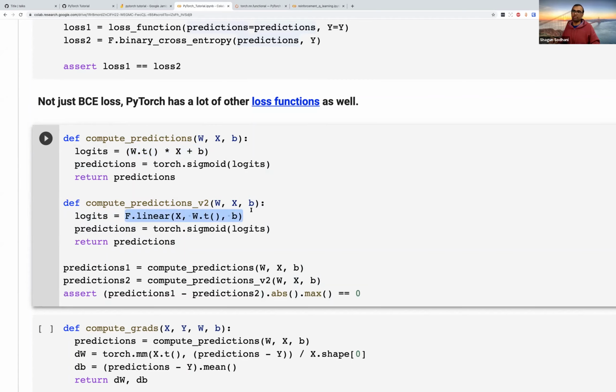There are still two benefits of using F.linear instead of doing this computation manually. One reason is when you're doing these things manually, it is possible that you get the shapes wrong, and then things are broadcast in the wrong shape, and then you get weird outputs. And generally, the PyTorch functions would be faster as compared to doing things manually. So there are these two benefits, even when the change is very small.